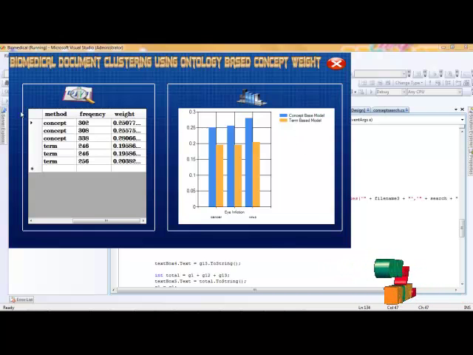In the analysis report we check the process of concept and term frequency classification results for biomedical content. Using the concept based models we check all the documentation, and we get the optimized result through the weight processing. Thank you.